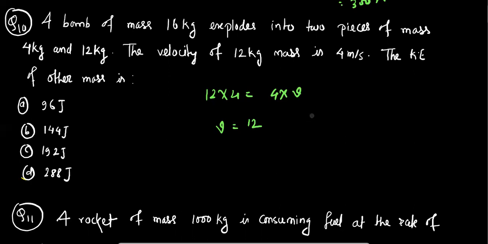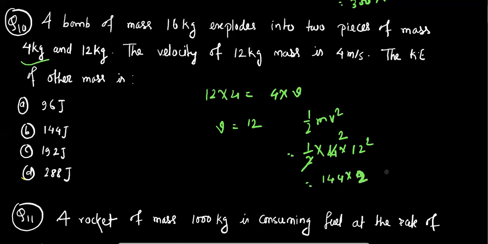Now to find the kinetic energy we have to use half mv square, so a half, the mass of the small part is 4 and the velocity is 12 square. So this will be 2, and as we know the square of 12 is 144, into 2, it will be 288. So our answer D is the correct answer.